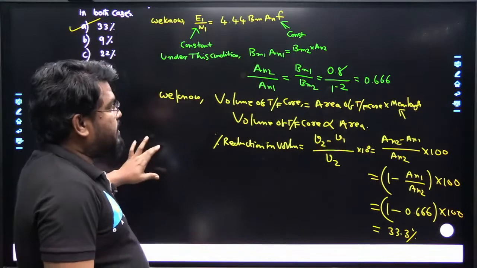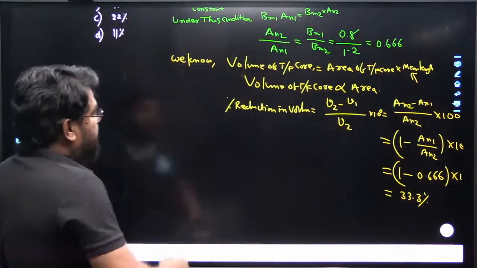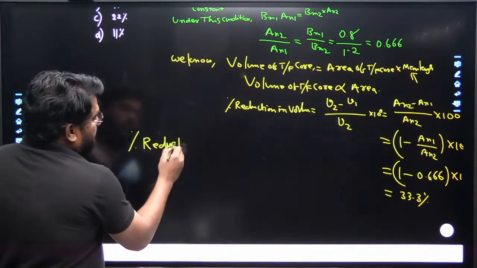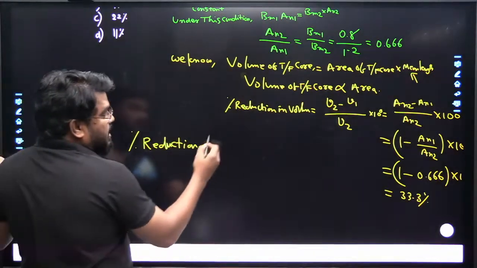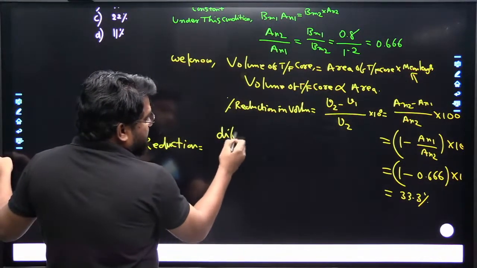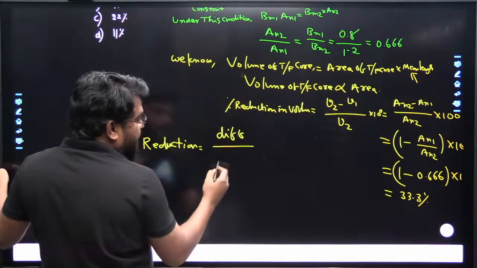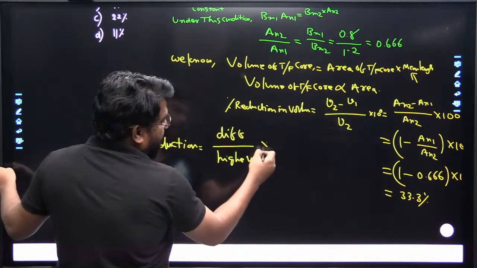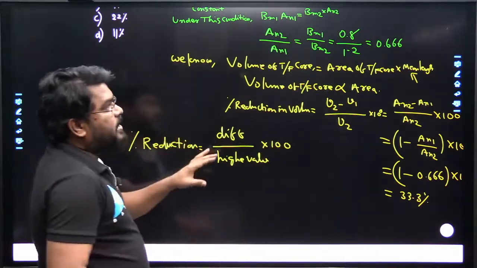No. Actually, to get percentage reduction, it is the difference of these divided by the higher value. So which one is higher here?